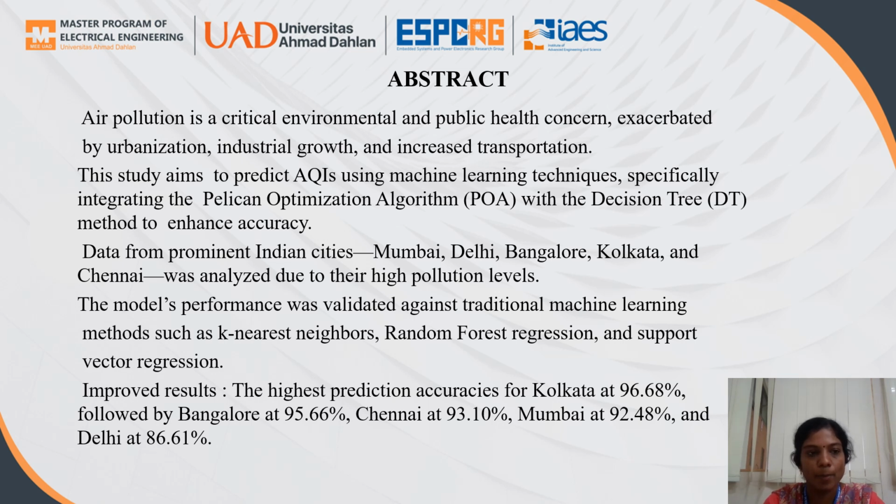The data from the prominent Indian cities, Mumbai, Delhi, Bangalore, Kolkata, and Chennai, was analyzed due to their high pollution levels. The model performance was validated against traditional machine learning methods like KNN, random forest regression, and support vector regression. After optimization, the improved results show the highest prediction accuracy for Kolkata at 96.68%, followed by Bangalore at 95.66, Chennai at 93.10, Mumbai at 92.48, and Delhi at 86.61.